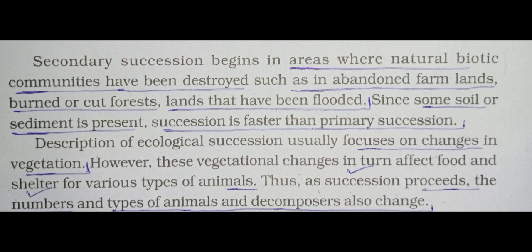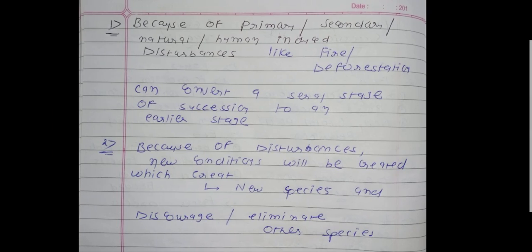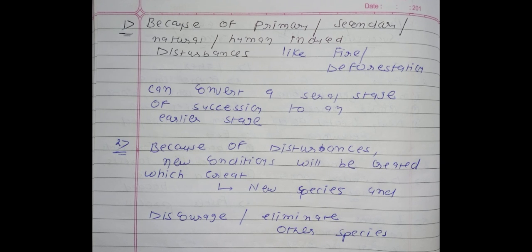Okay, now see, description of ecological succession usually focuses on changes in vegetation. Means vegetation will be changed. Because of changed vegetation, it will affect the food and shelter of animals as well as the decomposers also. Okay, so that's why the numbers and types of animals and decomposers will be changed. So this concept is also completed, and now we have the last concept.